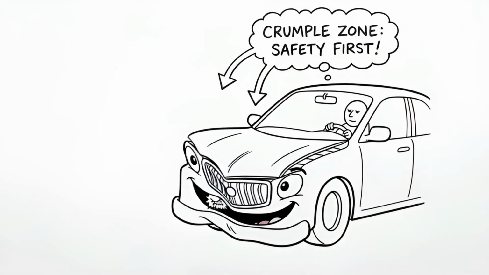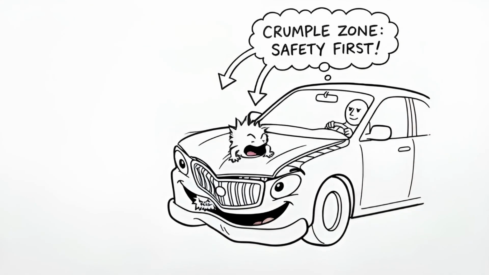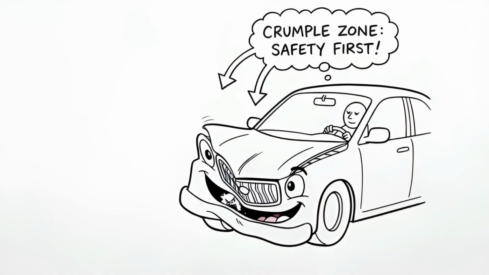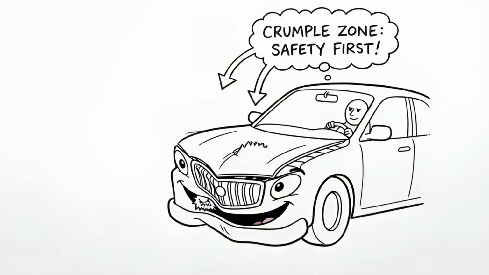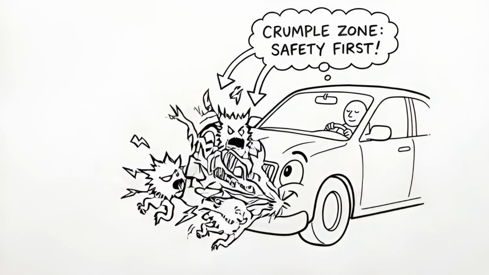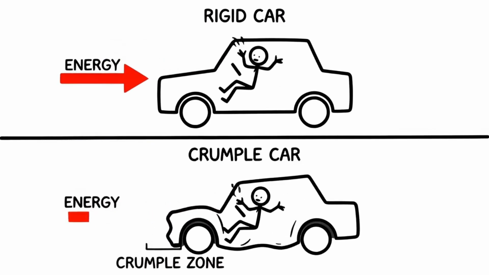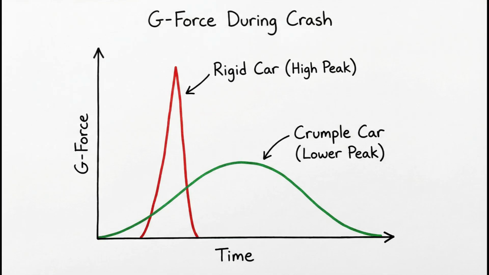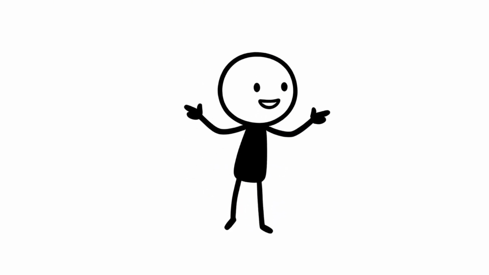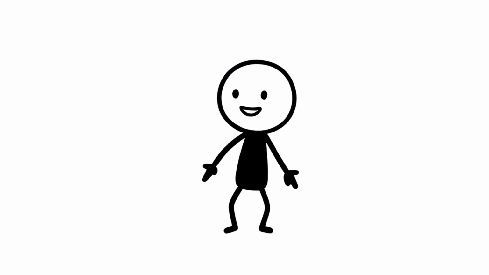The front of your car is a sacrificial lamb. It is engineered to fold, buckle, and crush in a very specific way. Every piece of metal that bends is doing work. It is eating up that kinetic energy. If the car doesn't crumple, that energy transfers directly to the passenger cabin, and then to you. The crumple zone does two things. It manages the energy, and, going back to our previous point, it extends the time of the crash. By crushing the front of the car, the engineers are buying you extra feet of stopping distance and extra milliseconds of time. They are turning a brick wall impact into a haystack impact.